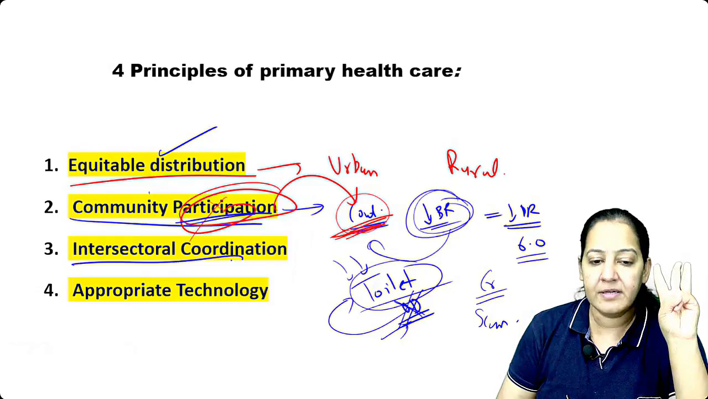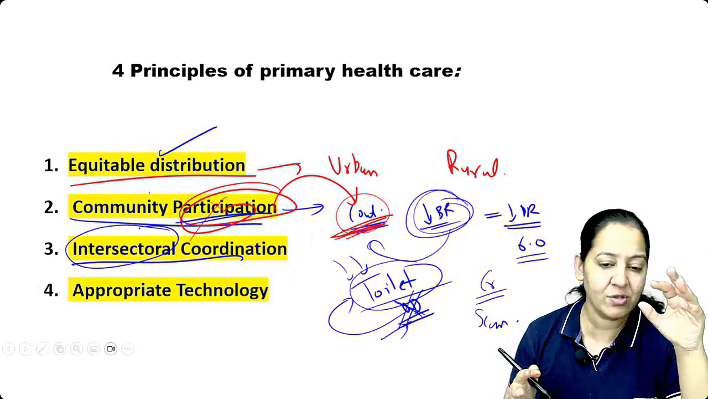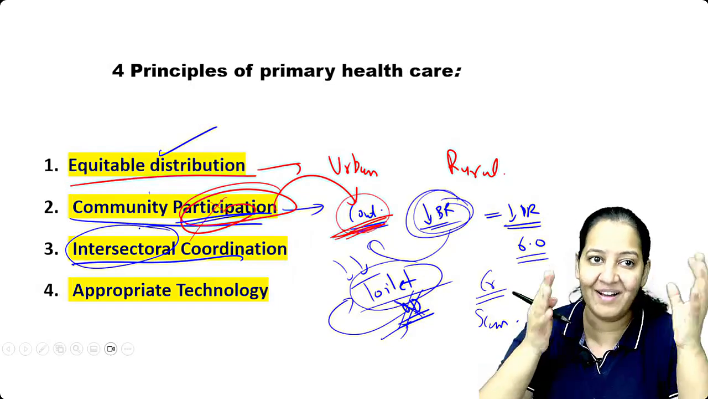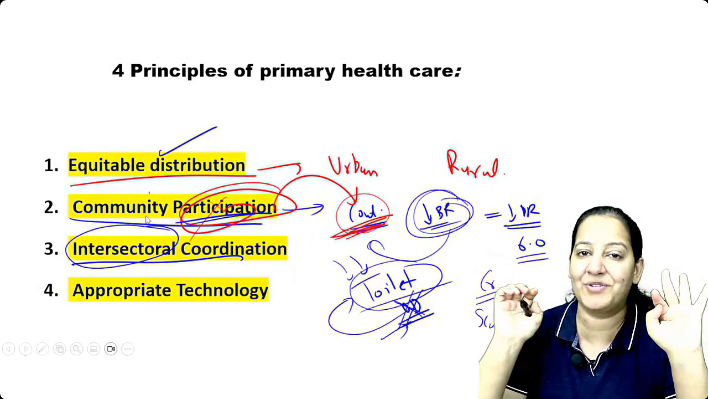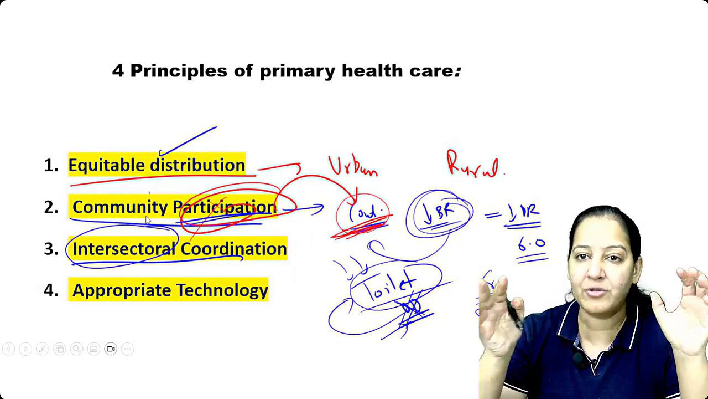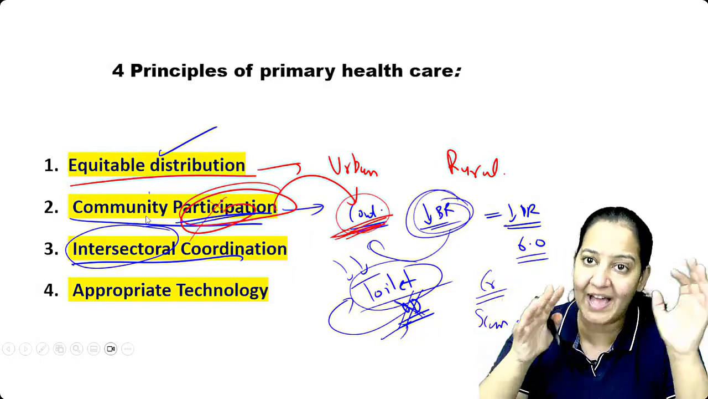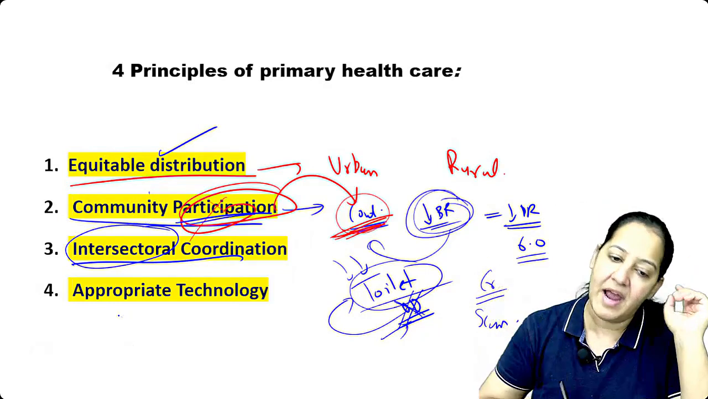The third is intersectoral coordination. All the things should be connected. You are not concerned only with the treatment of diseases. Being a doctor, the mentality occurs like, I want to treat my patients. That's it. No, prevention is also important. Hana, you should look at the nutrition of your patient. You should look at the water of your patient. So everything should be there. Intersectoral coordination should be there, and appropriate technology.